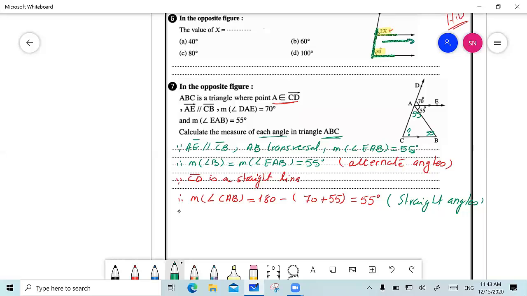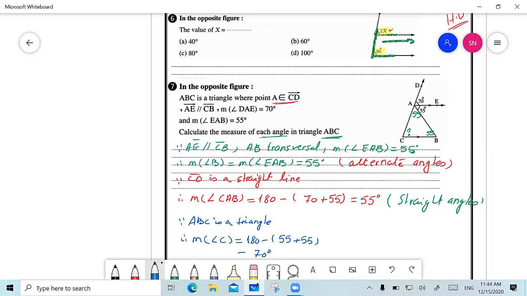Okay, 180 minus 55 plus 55. Since ABC is a triangle, I must say that it's a triangle, and that's why the three angles are equal to 180 when I sum them up. Therefore, measure of angle C equals 180 minus 55 plus 55, and this is equal to 70 degrees.